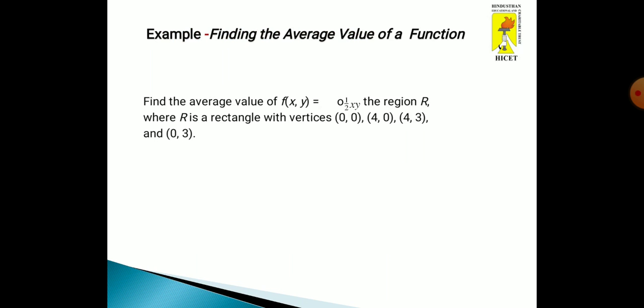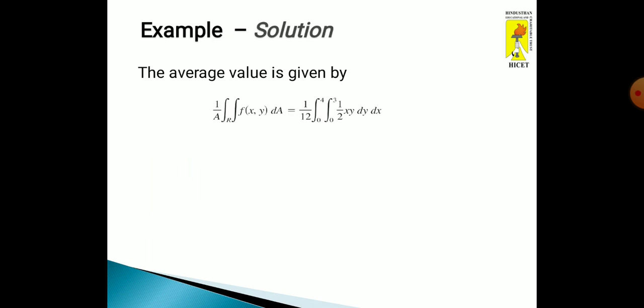Let's see, based on an example, how to find the average value of a function. Find the average value of f(x, y) = (1/2)xy over the region R, where R is a rectangle with vertices (0, 0), (4, 0), (4, 3) and (0, 3). Solution: the area of the rectangle region R is A = 12. Therefore, the average value is given by the general formula 1/A double integral over R of f(x, y) dA, which equals 1/12 times the integral from 0 to 4, 0 to 3, of (1/2)xy dy dx.